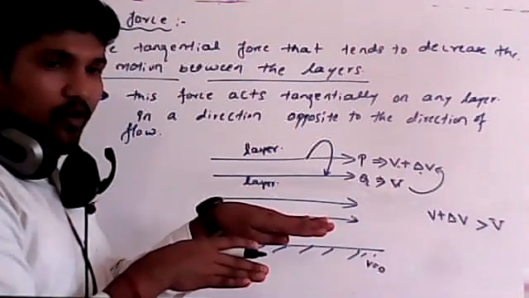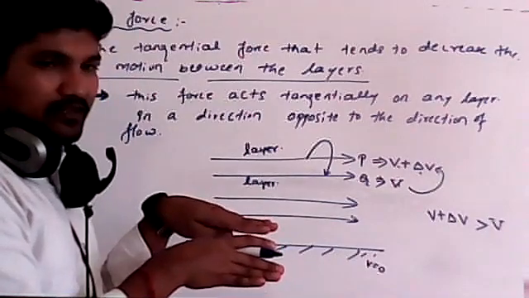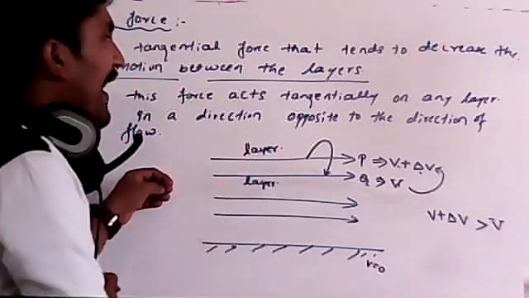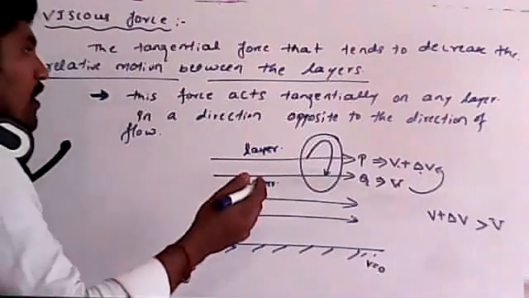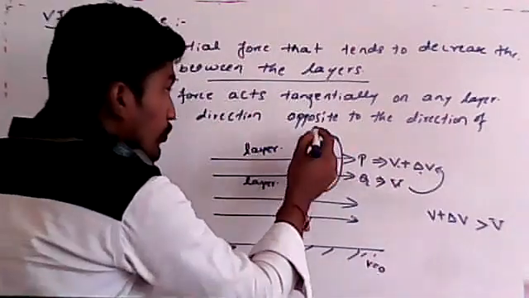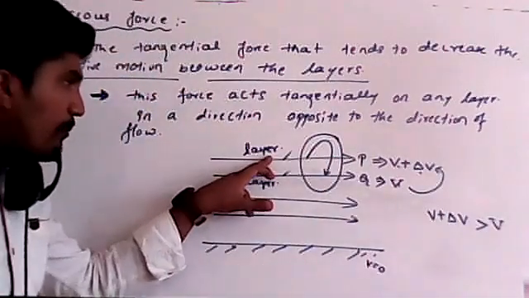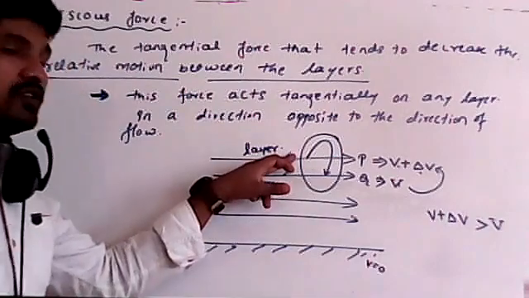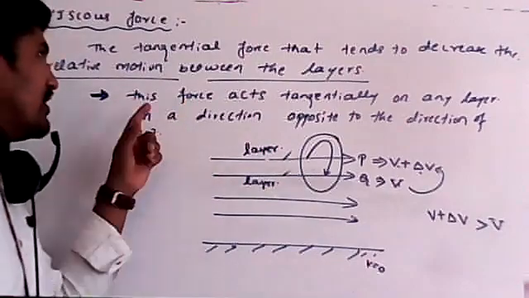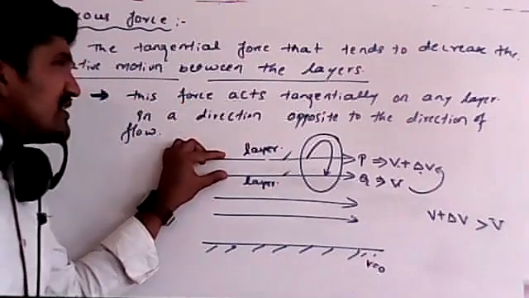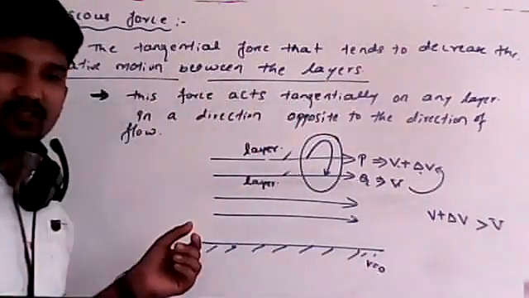But this layer always tries to drag the upper layer towards this one. As a result, remember, the relative motion or relative velocity will keep decreasing due to the opposition between these two adjacent layers. So this layer opposes this motion, and that layer opposes the other. So what will happen? There will be a difference in the relative motion, which means it will decrease the relative motion between the layers.